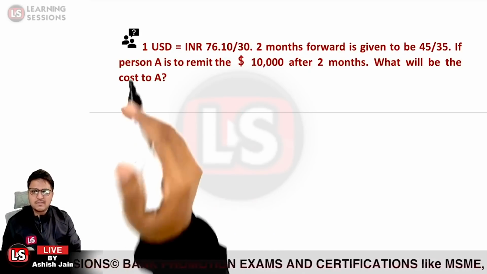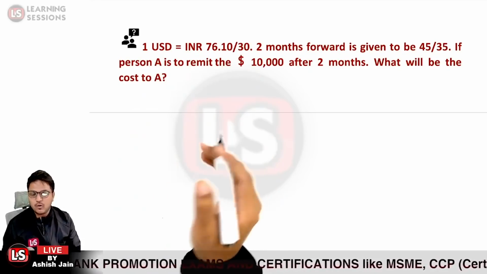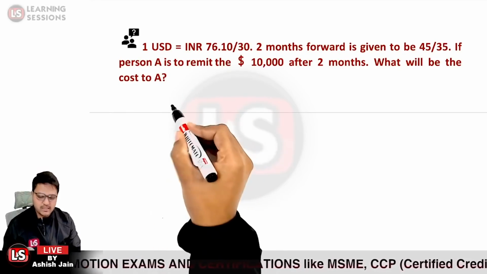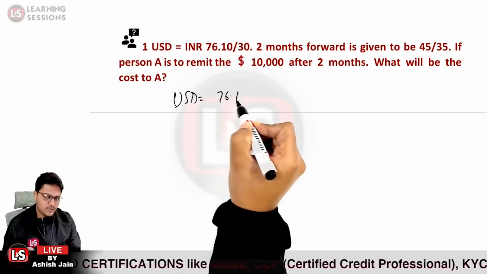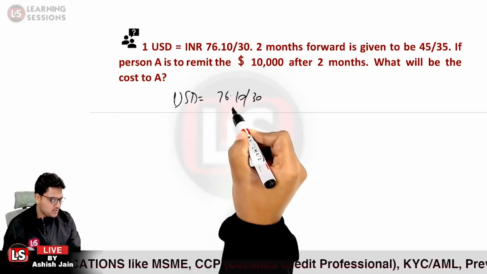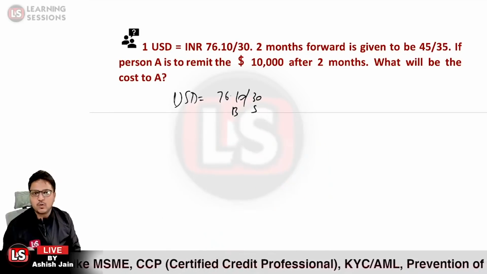Now the price that you are provided with, if the question is silent about it, I already told you it is a spot rate that is given. So I'm just writing it over here. USD is equal to 76.10/30. This is the buying rate and this is the selling rate over here.